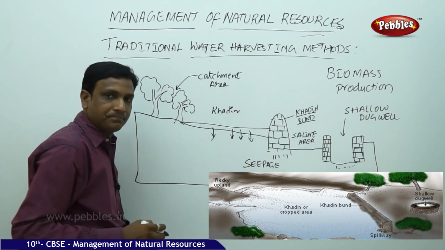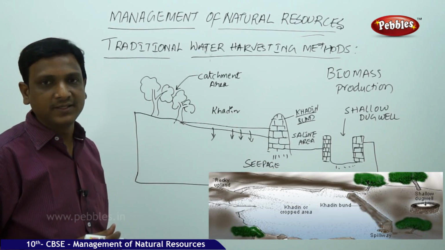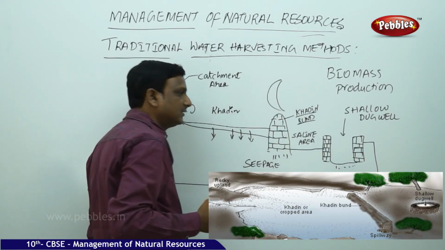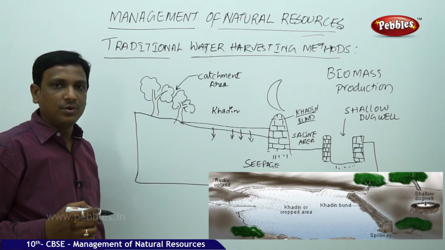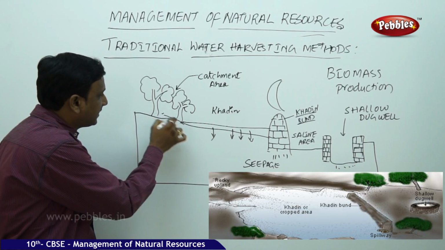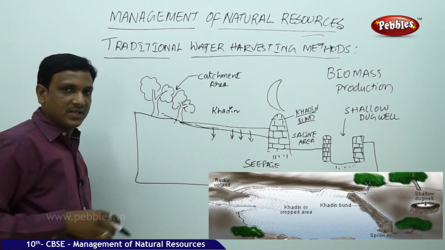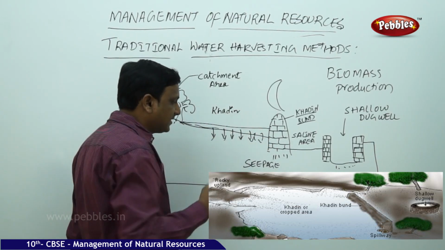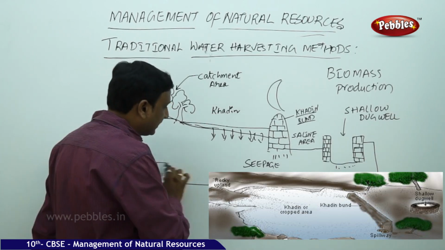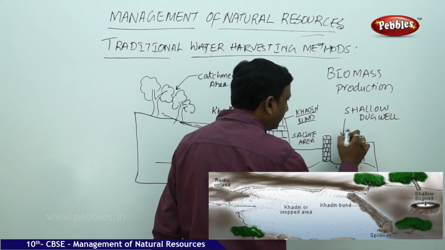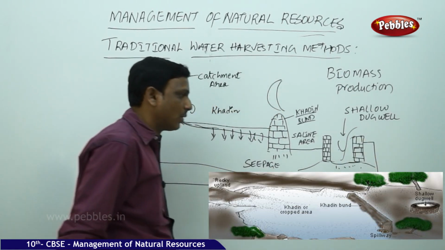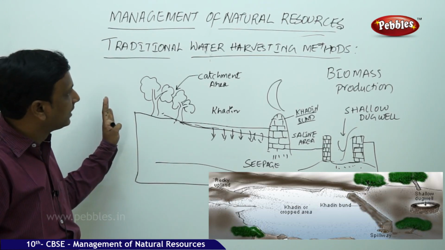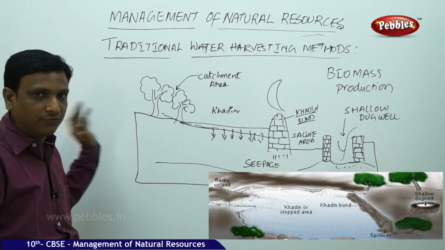So this is a khadin. It may be constructed with the help of brick, stones and mud, usually in a crescent shape like this. It will stop the flow of water. This is the catchment area. From here the water goes down, and when it is going down, it is stopped at this place. The water is stored here for some time, so it recharges and seepage takes place. Once the groundwater is recharged, you get water in the dug wells, the shallow dug wells. From the dug well you can collect the water. So this is an example of how the traditional water management methods work.